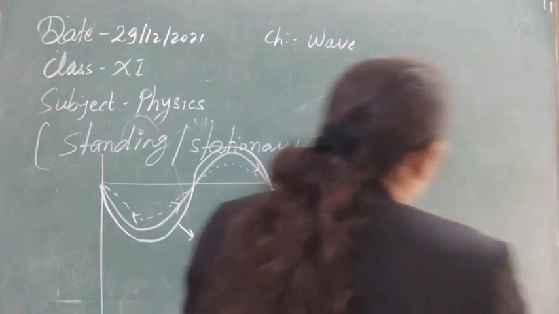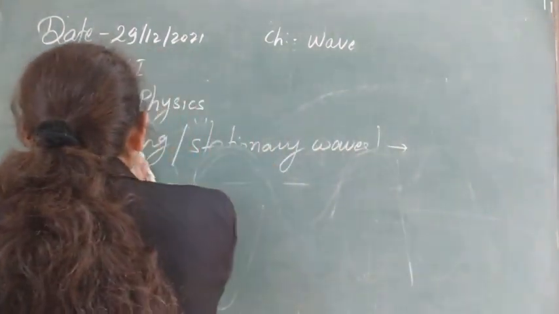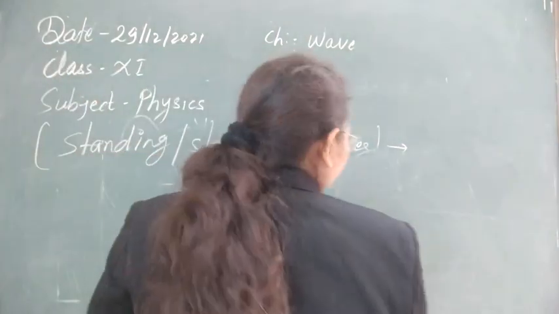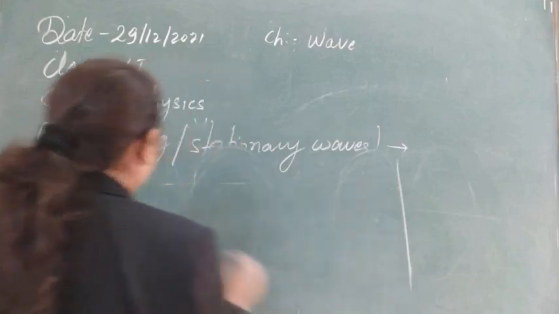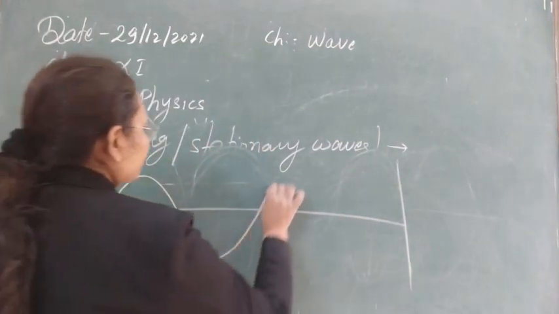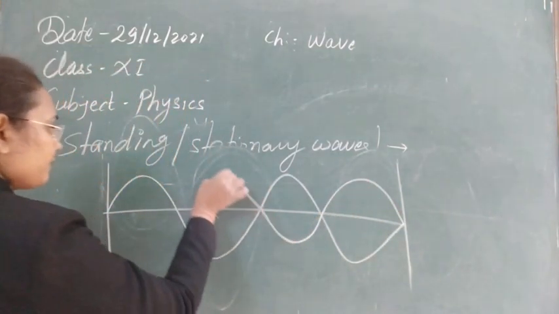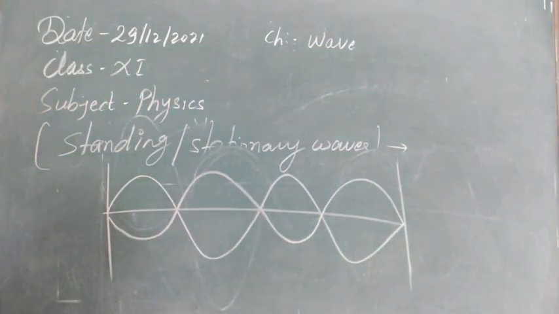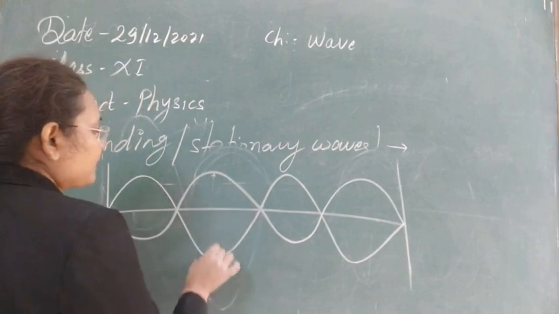Next, again another type of wave can be produced here. If the wave goes in this manner, and after this it comes in this manner, then, as I have just told you, this side of the amplitude will be cancelled out from this side.